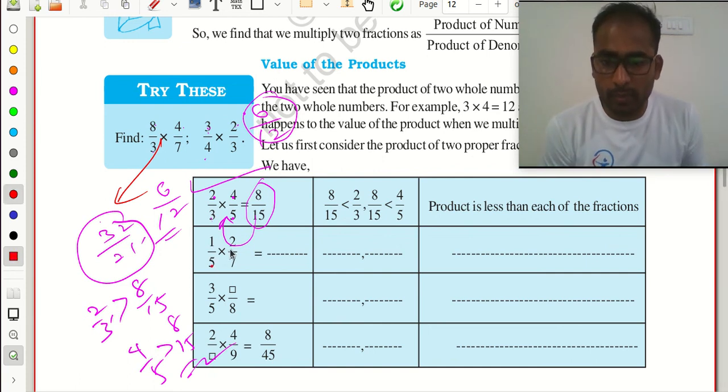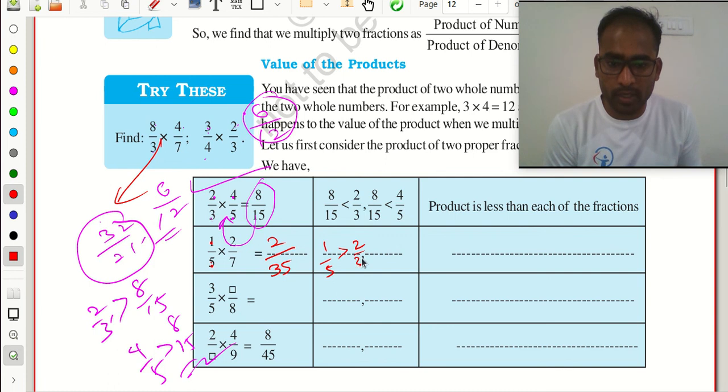1 by 5 multiplied with 2 by 7. What is the value here? 1 times 2 is 2, 5 times 7 is 35. So always this 1 by 5 is greater than 2 by 35. Okay. And this 2 by 7 is greater than 2 by 35.